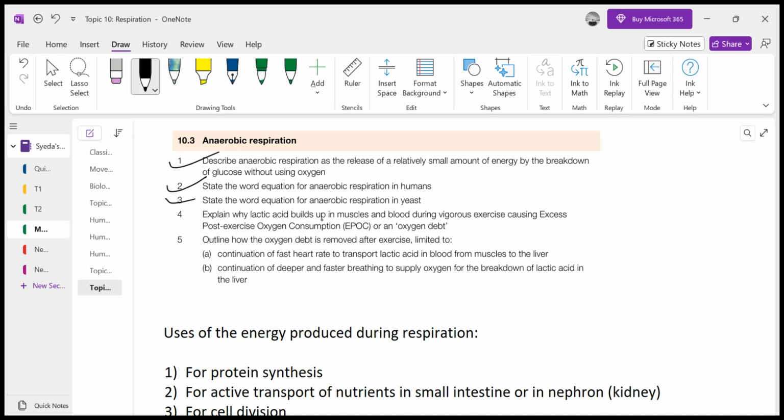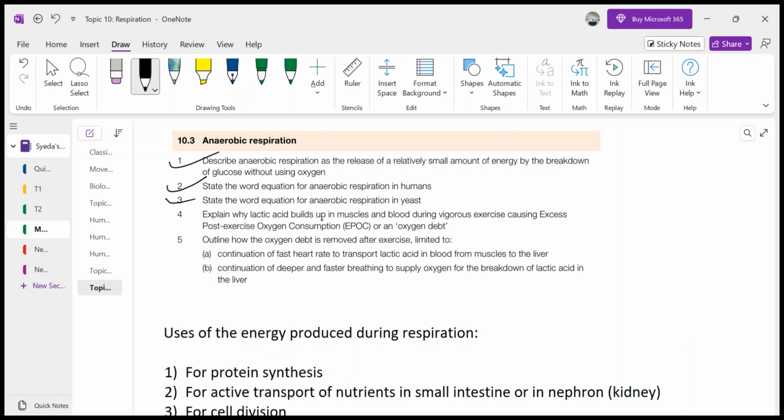But when we start to exercise, we start to breathe fast, taking 20, 22 breaths per minute. Why? Because when our muscles are contracting, they require energy, so more respiration will occur. More respiration means more carbon dioxide will be produced, which may decrease the pH of the blood.